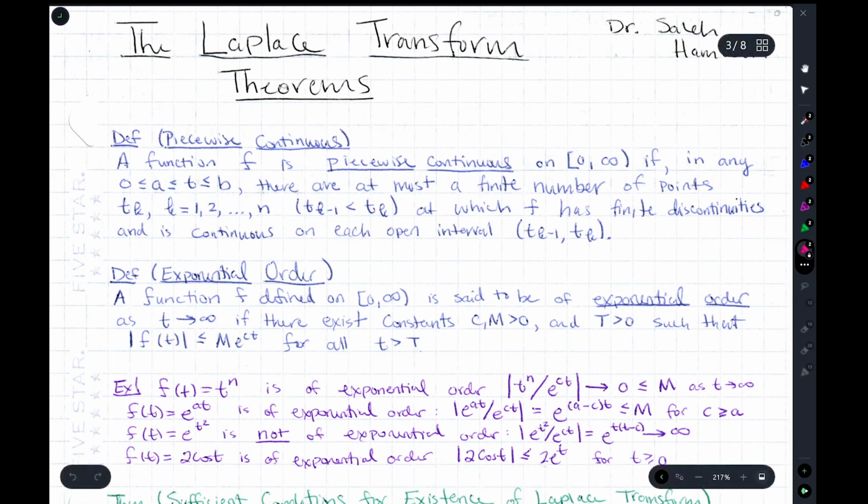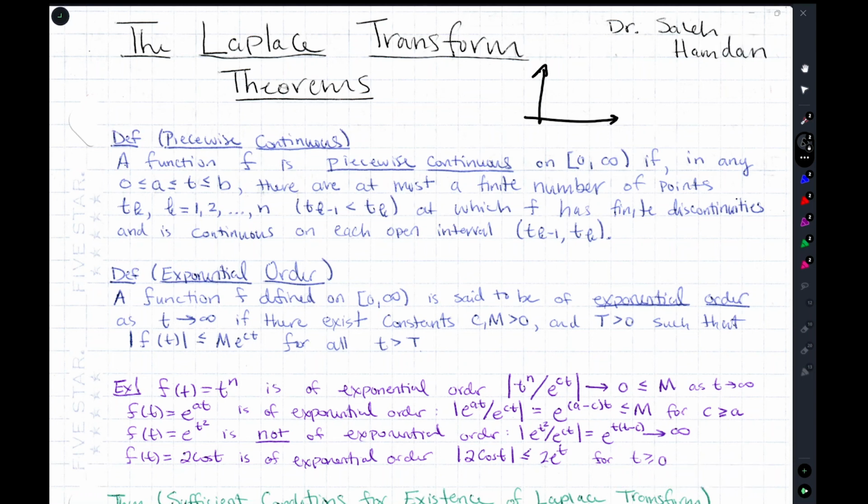Okay, so how a function would look is something like, say, go up to here, say this is t1, and we get some discontinuity. This goes down, and say maybe you get another discontinuity, say t2.